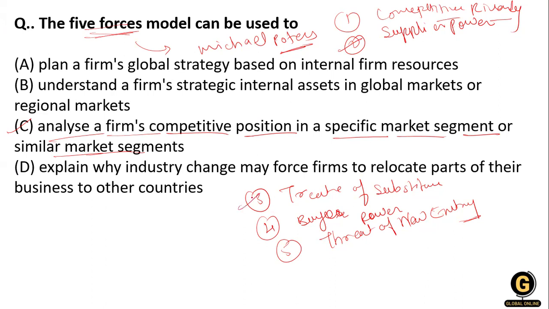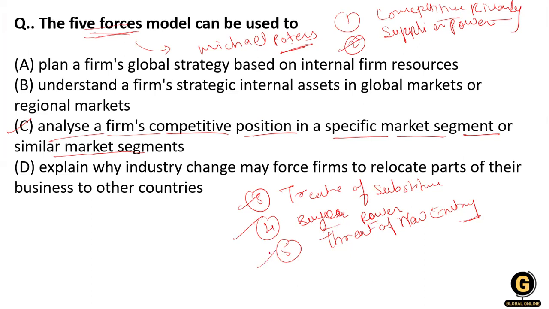The threat of substitute is the extent to which different products and services can be used in place of your own. And after that, buyer power is the strength of your customer to drive down your prices. Okay, that is the buyer power.